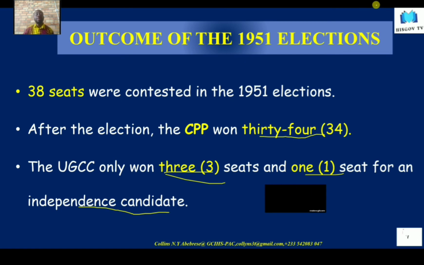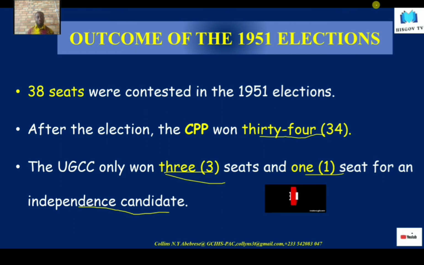And so if we are to celebrate the UGCC, looking at these election results, I don't see the reason why the UGCC should be celebrated when indeed it was the CPP that actually won the independence for the country, which the UGCC failed to do. And looking at the election results, 34 seats were won by the CPP and only 3 by the UGCC.